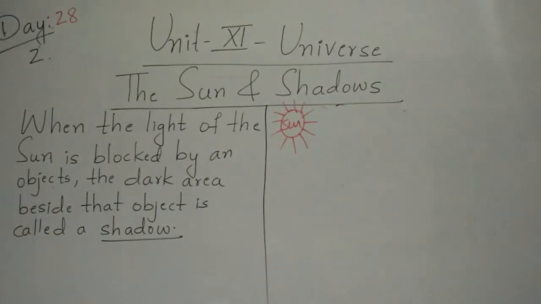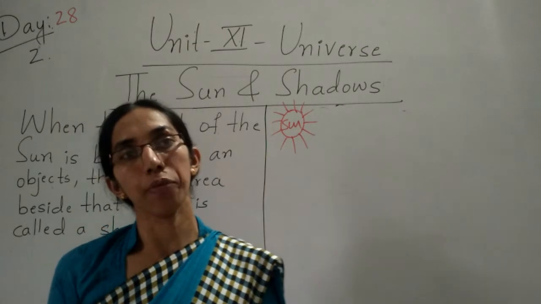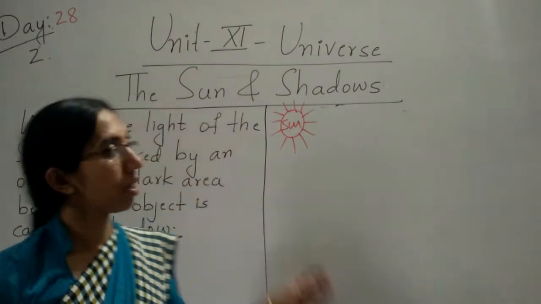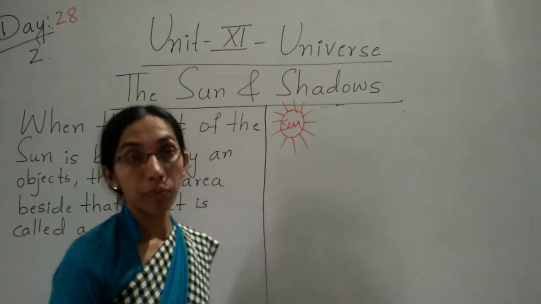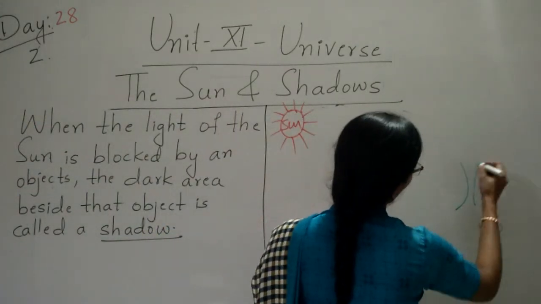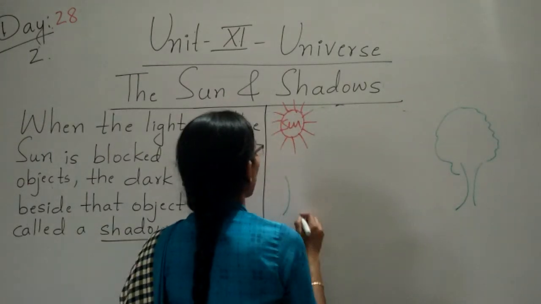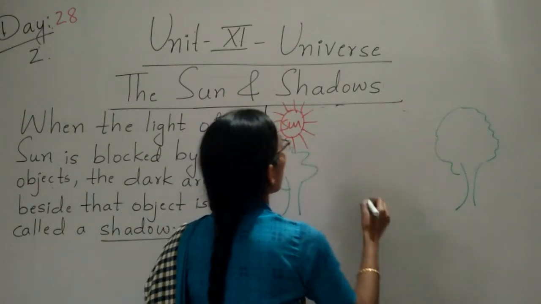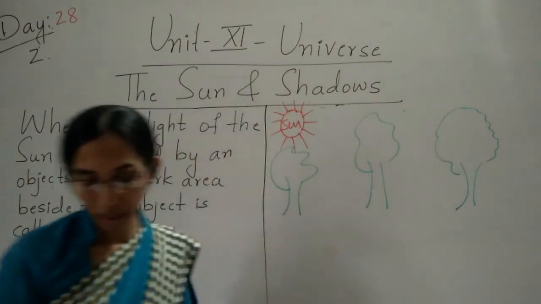Yes, children. So with a number of images I have shown how the position of the sun decides the length of a shadow. Yeah, children, just we can see here. Here is one tree, and on this side one tree, and in the middle is one tree. Clear, children?